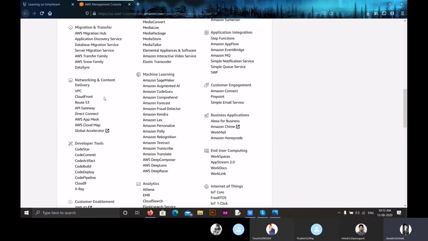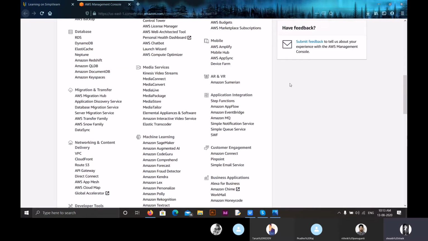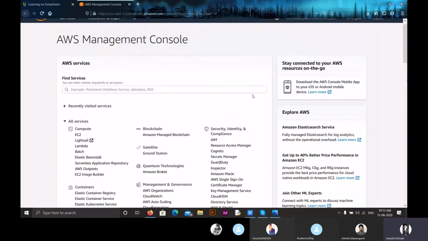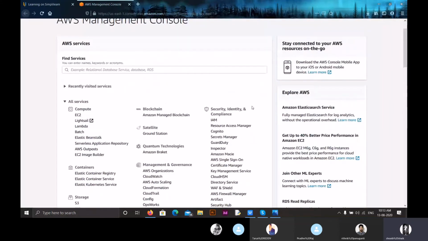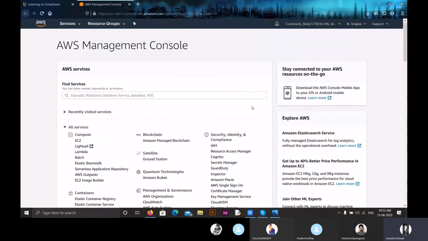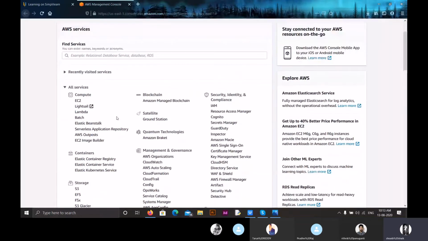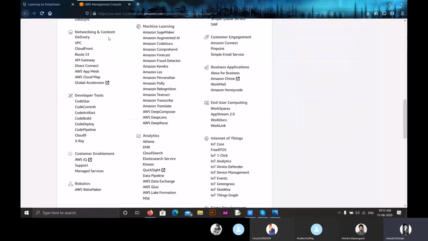So for the domain name system, the main service we use in Amazon Web Services is Route 53. To access Route 53, you have to log into your AWS Management Console, and in the AWS Management Console, we have to get into the service Networking and Content Delivery, and here we have an option, Route 53.